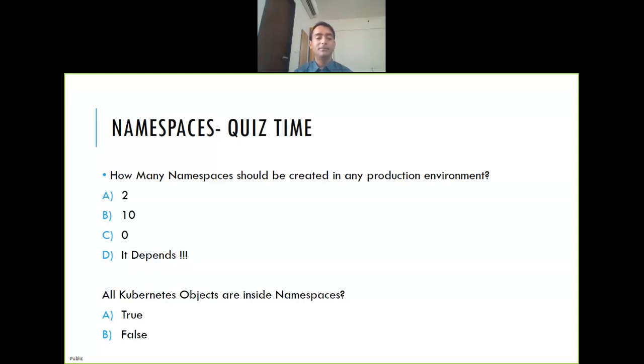but the answer is B. There are many objects which are not in a namespace. You create a deployment, right? Deployment is one object. You create, let's say, a temp application deployment. That will go inside the namespace, but the deployment object or replica set object is not in any namespace. So the Kubernetes internal objects are not inside any namespace, and there are many other things which are not inside namespaces. So it is false.